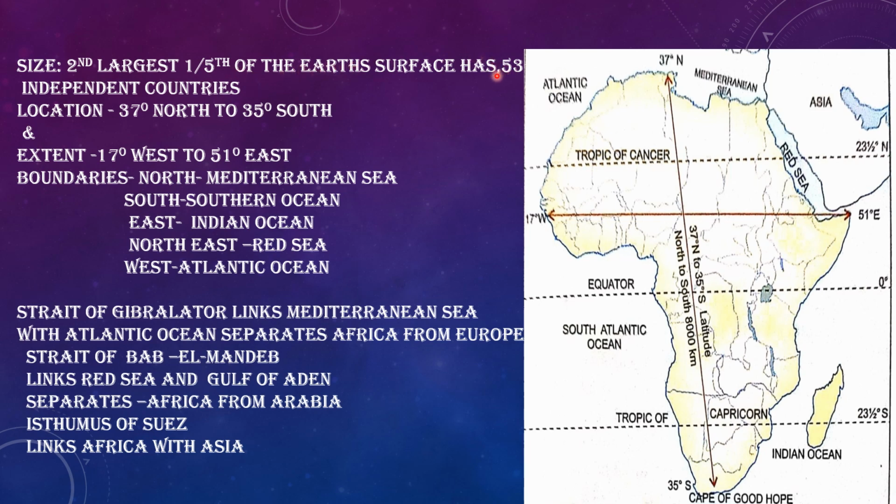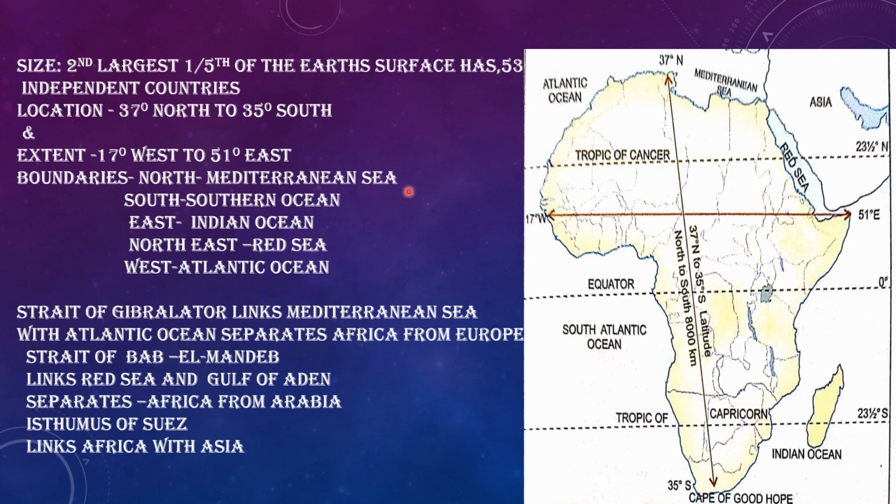Once it was considered a dark continent, as it remained unexplored until the middle of the 19th century. The reasons for its late exploration we'll discuss later.